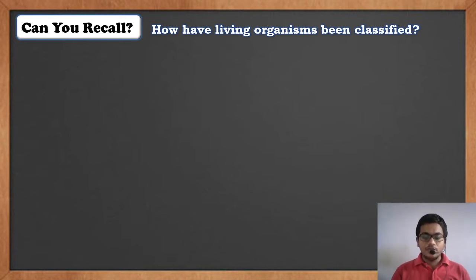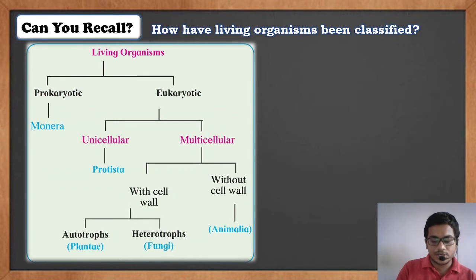Now today we would be learning the classification of living organisms according to Dr. Robert Whittaker in the five kingdom classification. Now, what is five kingdom classification? Look here.